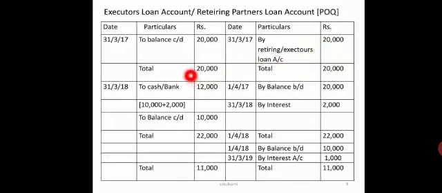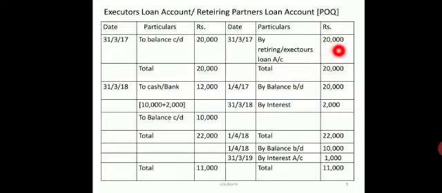So I will first show only the transfer. Now on 1/4/2017 I have 20,000 as balance. On this 20,000 I have to give interest, assume the interest to be 10%. So 10% of 20,000 is 2,000. Now at the end of the year I have to pay the installment, in 2 equal installments as given. So half of 20 is 10.